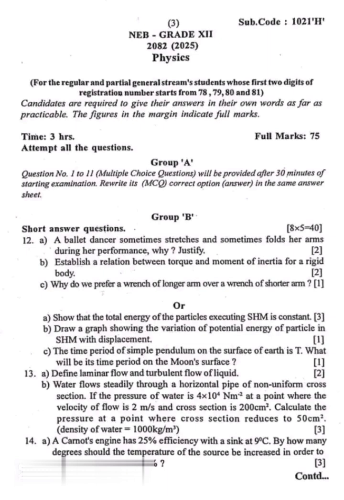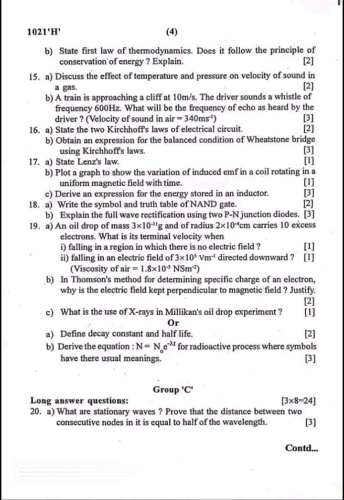Question number 14a. A Carnot's engine has 25% efficiency with a sink at 9 degrees Celsius. By how many degrees should the temperature of the source be increased in order to raise the efficiency to 50%? B. State first law of thermodynamics. Does it follow the principle of conservation of energy? Explain.